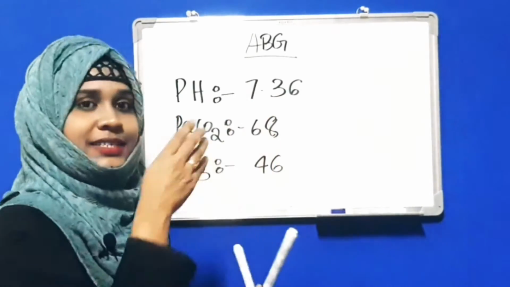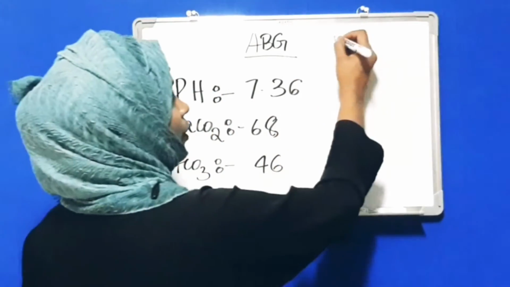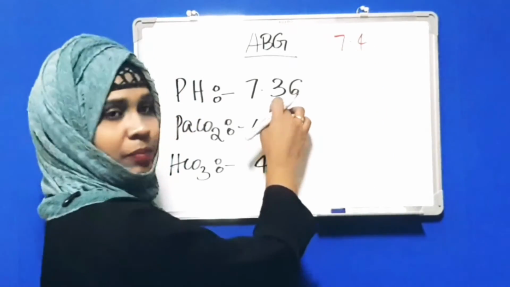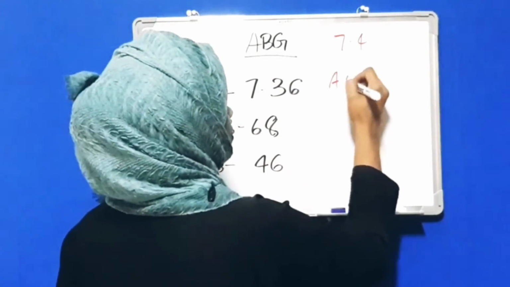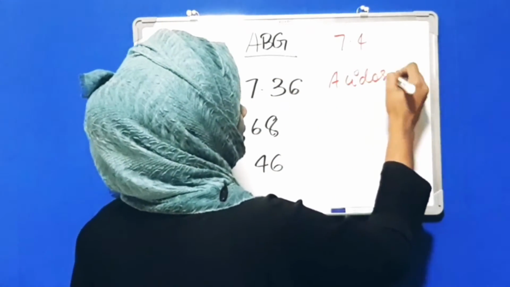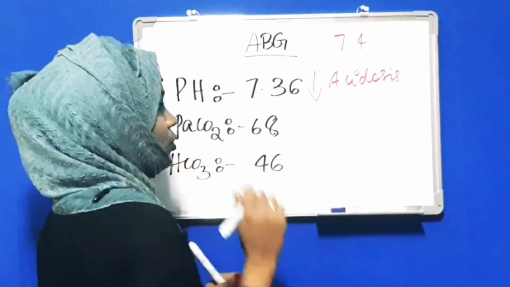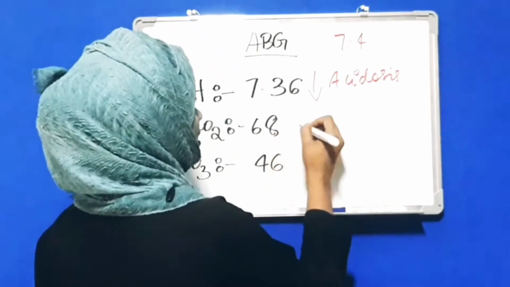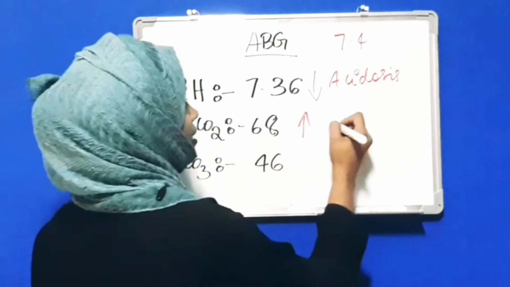Here it comes in the normal range, but still we consider 7.4 as the constant, and by checking with 7.4 and 7.35 we will consider this as acidosis. So acidosis, put an arrow. Next is PaCO2. PaCO2 is very high, 68, increasing from the normal 35 to 45. So this is respiratory.